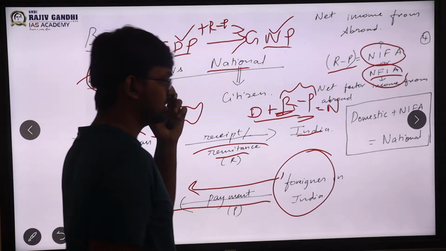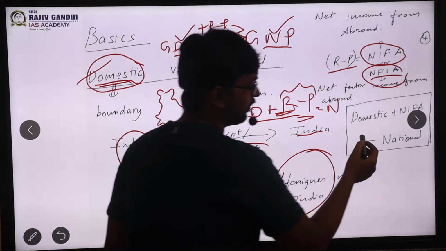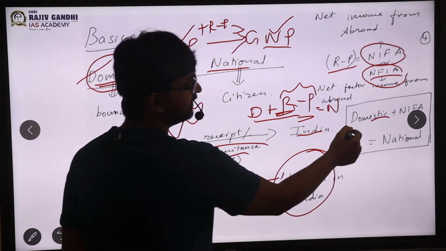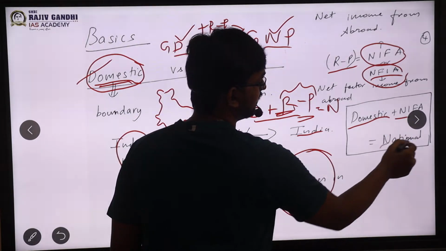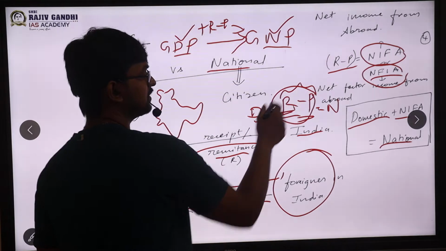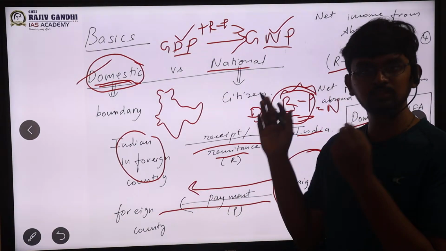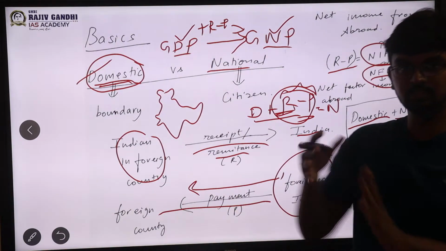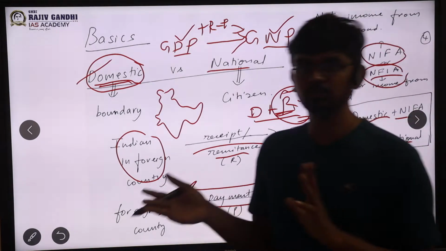NIFA, whatever it is. So essentially your formula will come out to be domestic plus NIFA is equal to national, sir. This NIFA is nothing but R minus P, sir. So this is the first conversion we have to understand and take into our mind, because later it will be very useful.